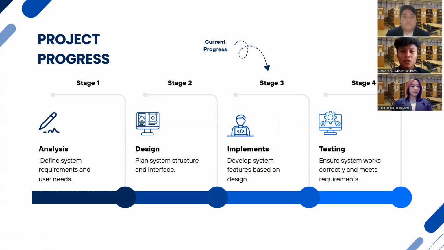Okay, this slide shows the project progress of our system development, which is divided into 4 main stages. In stage 1, analysis. We identify and define the system requirements based on user needs. This step is important to ensure that the system addresses the right problems and provides an effective solution.